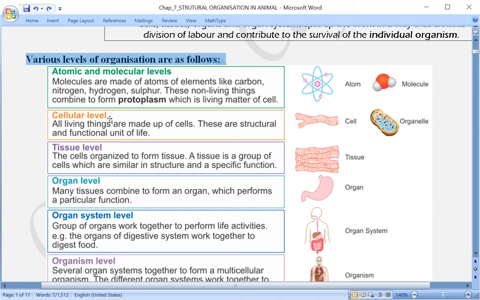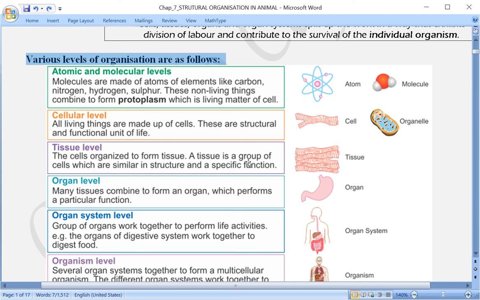Now coming to the cellular level, here I was talking that all living things are made up of cells, and these are the structural and functional unit of life. When more than one cell unites together, they aggregate in such a way that they form an organized structure, which is called a tissue.